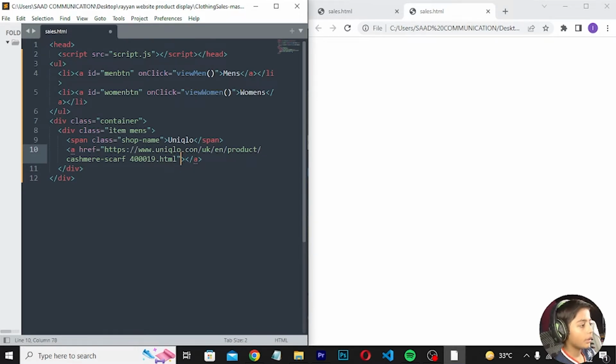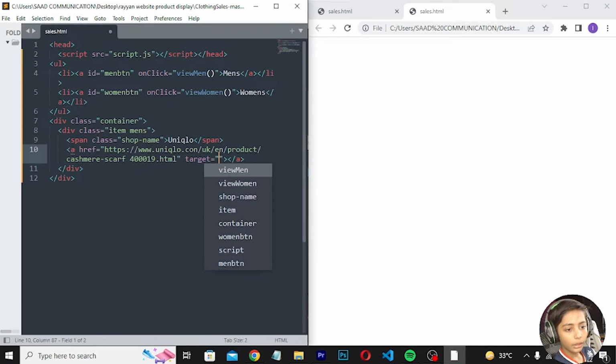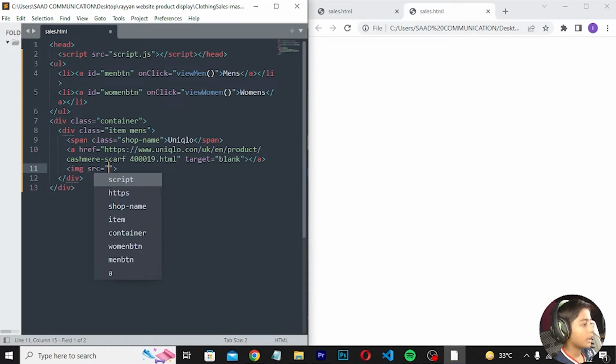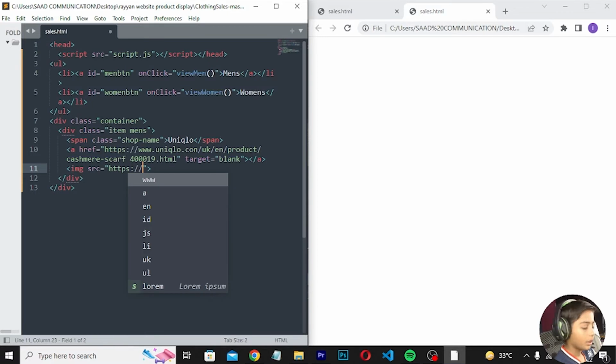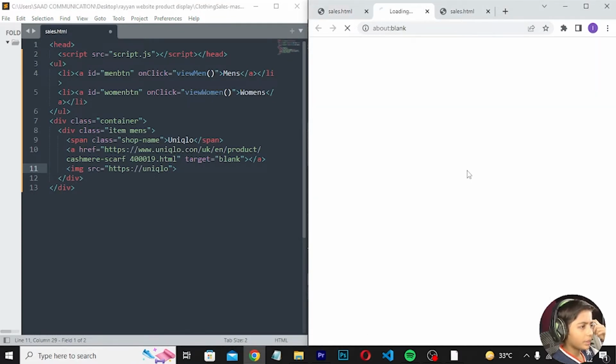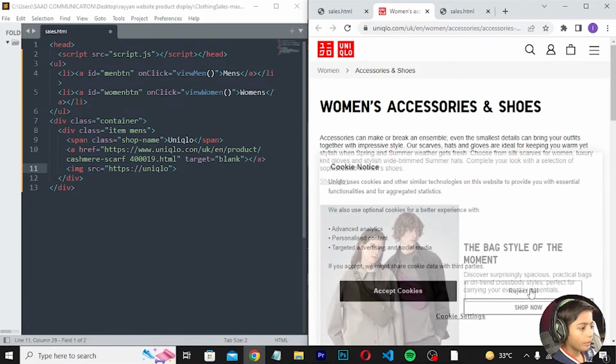and here we can write target. Target should be _blank, and now here we can press enter for the image source. Image src should be https://uniqlo, and first of all we will copy it from that,